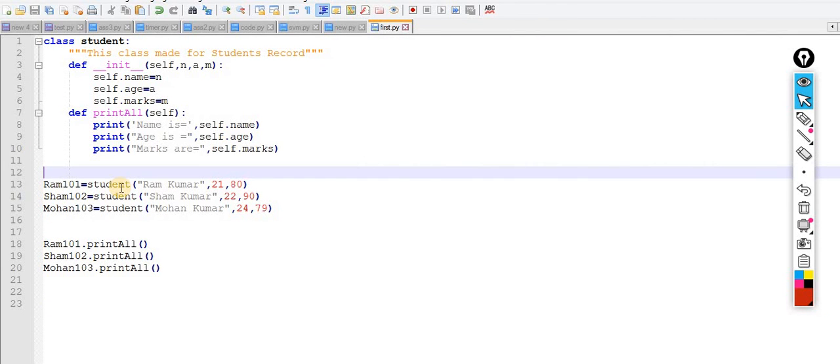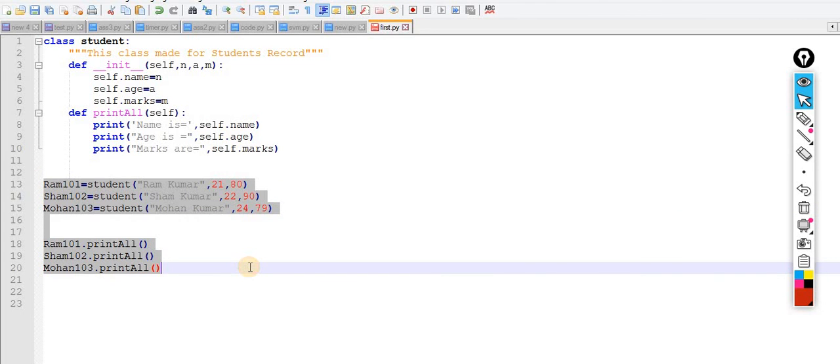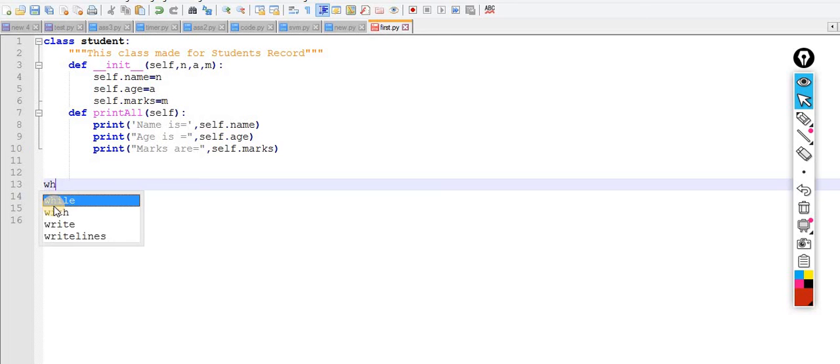So let's suppose you want to take the object from the user. Very simple.